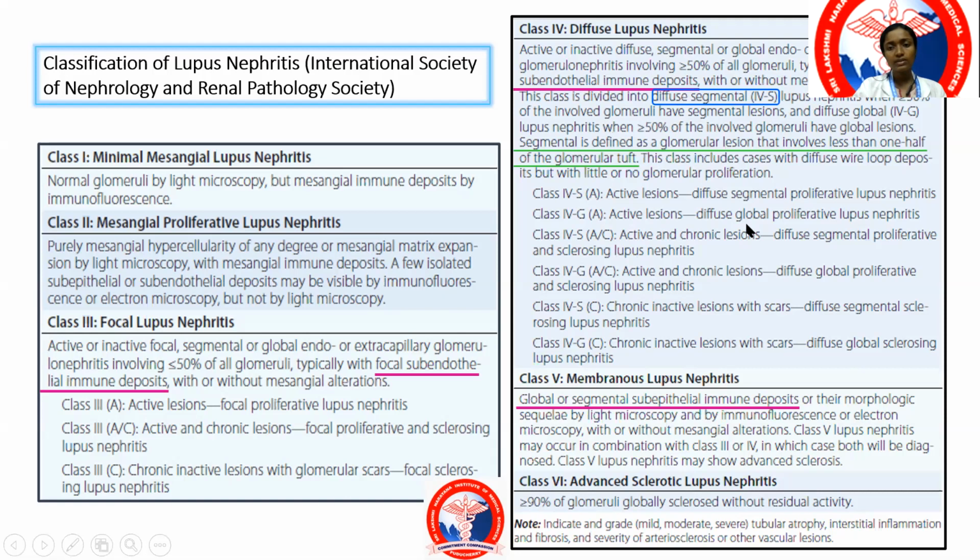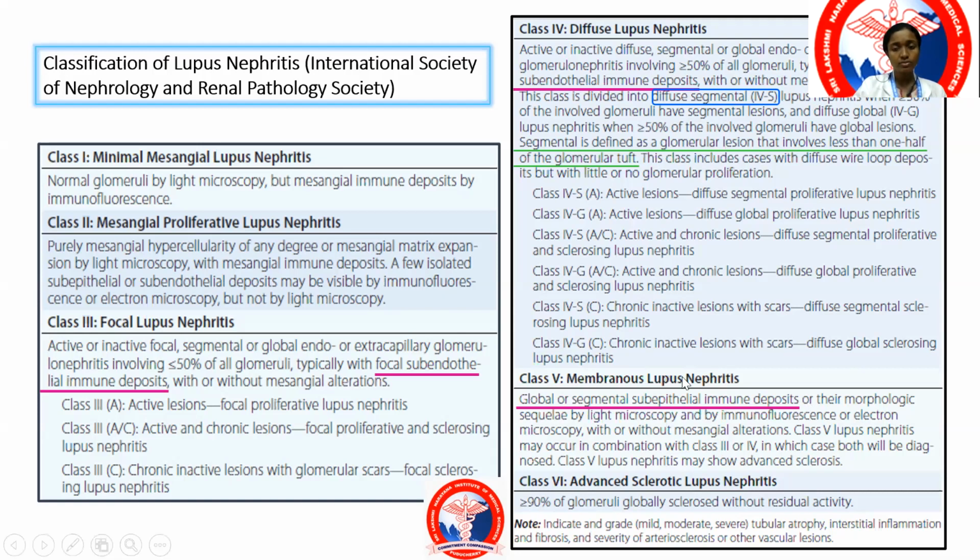So diffuse segmental proliferative, diffuse segmental proliferative and sclerosing, diffuse global proliferative, and diffuse global proliferative and sclerosing. Remember, class 4 alone has an additional classification of global as well as segmental under diffuse. Diffuse per se means 50% or more of the glomeruli are involved, and within the glomeruli, if 50% or more have segmental lesions or 50% or more have global lesions, it is divided into diffuse segmental and diffuse global. Each of these is further classified into A, C or A/C.